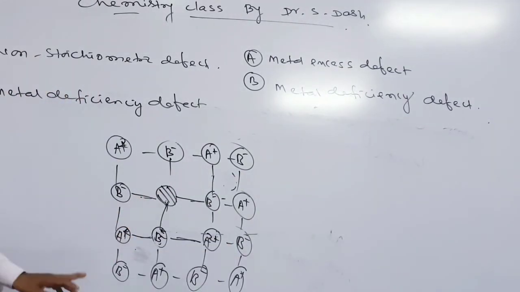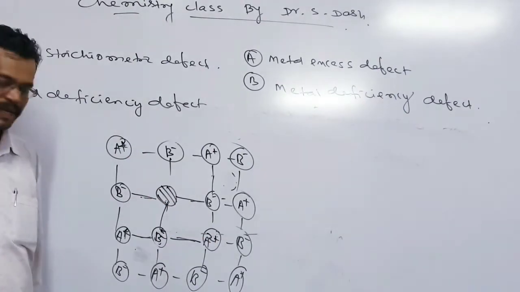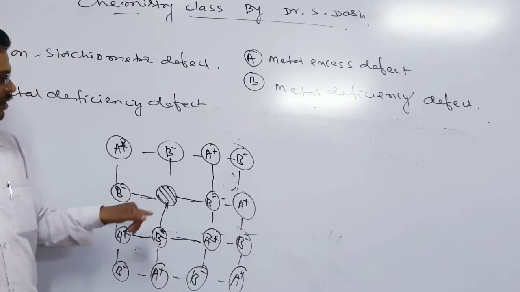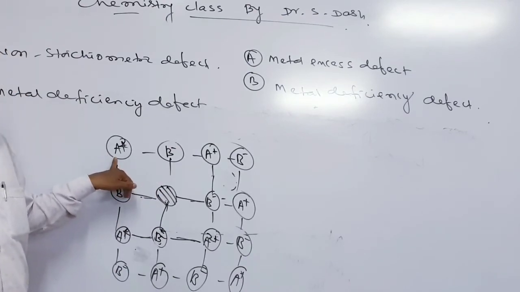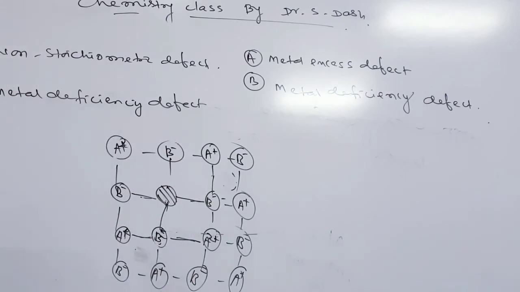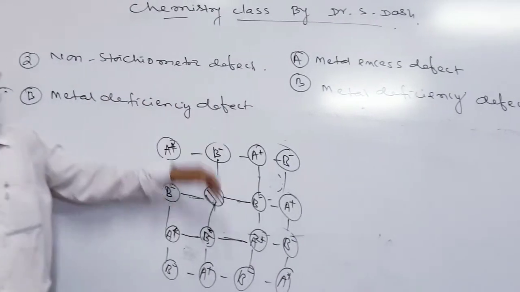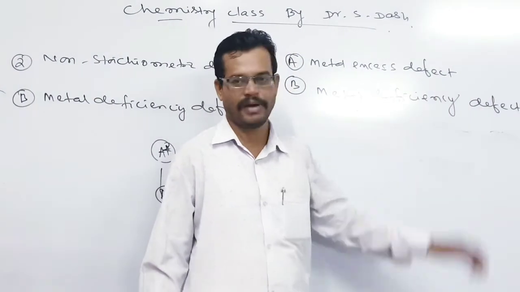The charge remains the same because it is transferred from one place to another. But the metal atoms are found to be less. Hence, this type of defect we call metal deficiency defect. So in the non-stoichiometric category we have two types of defect: metal excess and metal deficiency.